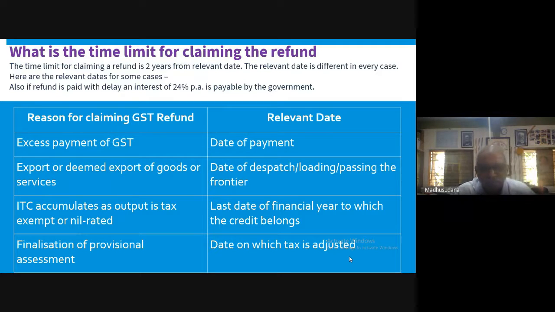Next, number 3, ITC accumulates as output tax is exempt or nil rated.